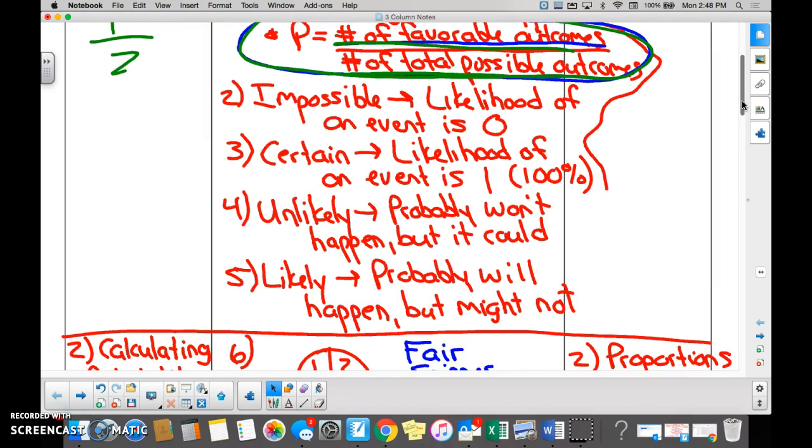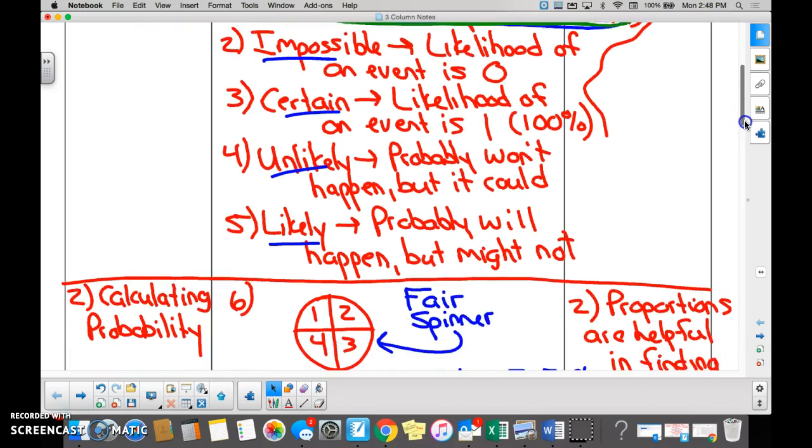Do we need to talk about these 4 words? Impossible, certain, unlikely, likely. Do you understand the meaning of those 4 words? Yes. Okay, so everyone's eyes should be up here. We're not looking anywhere but up here at the screen.